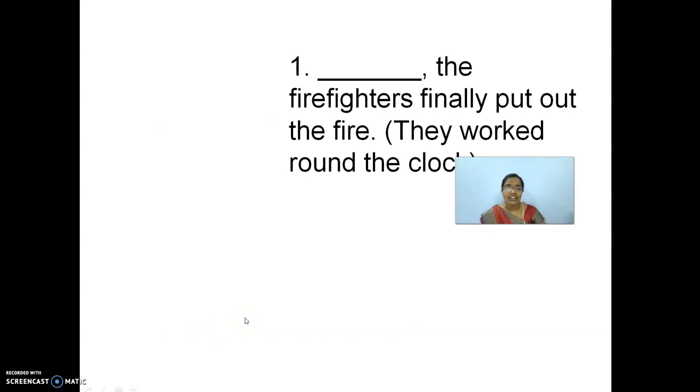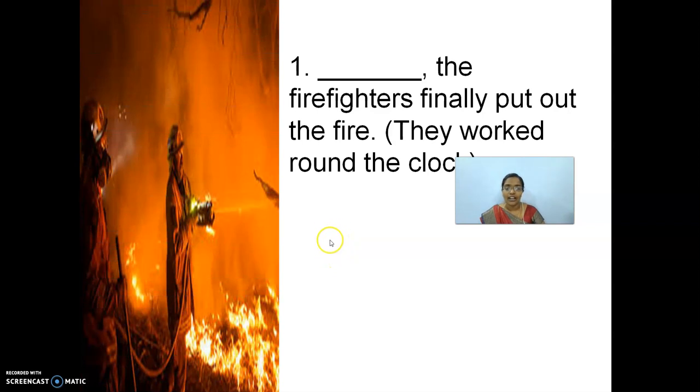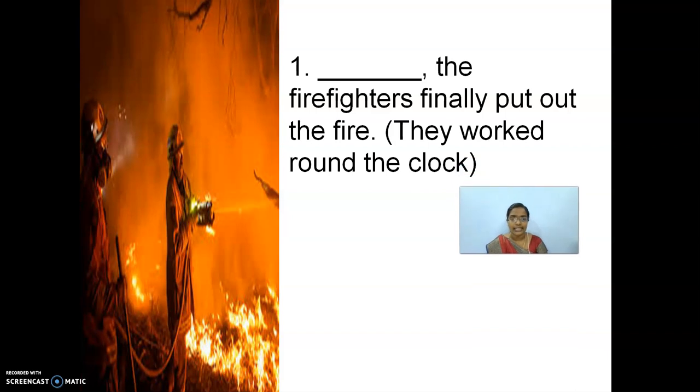Dash the firefighters finally put out the fire. And I have given you here the image of the firefighters who work day and night to put out the fire. You can see the statement over here, and something is given extra in brackets.